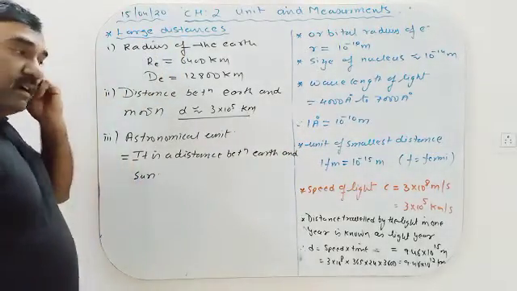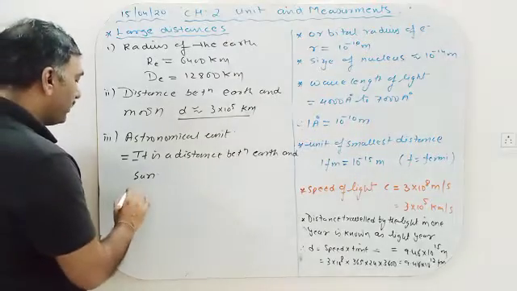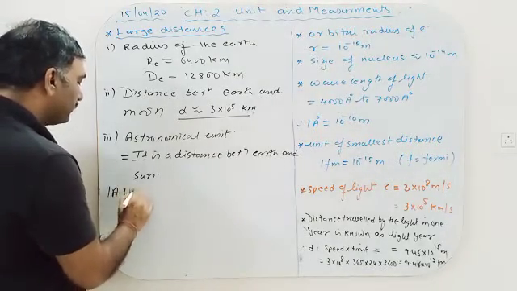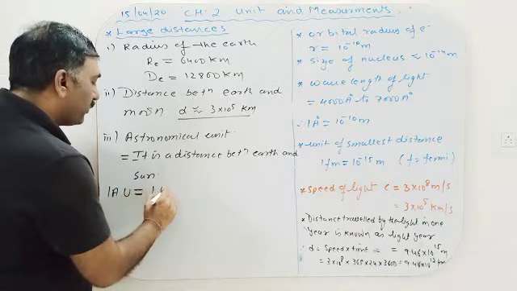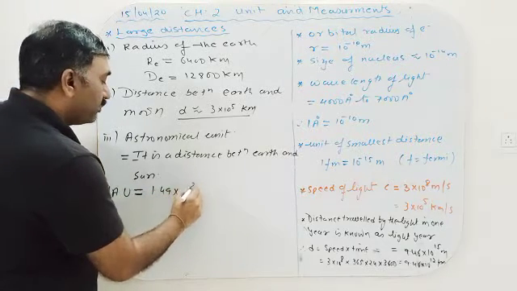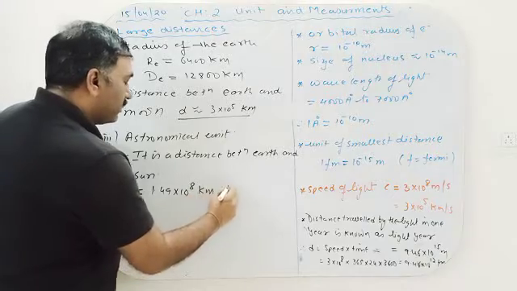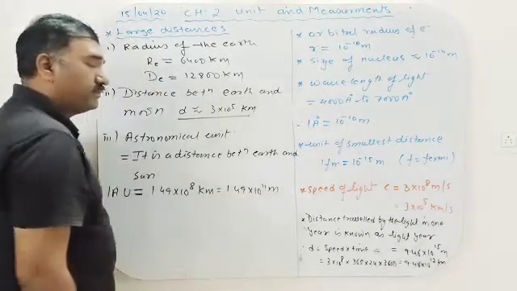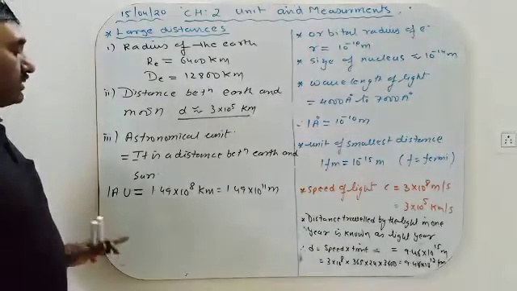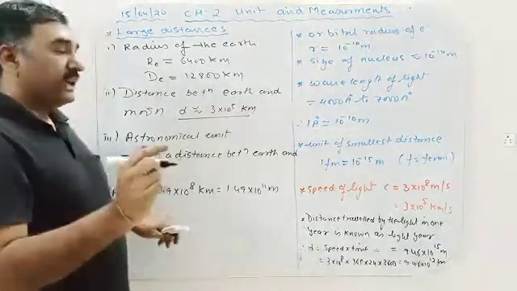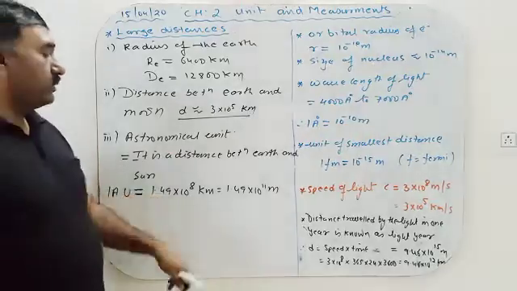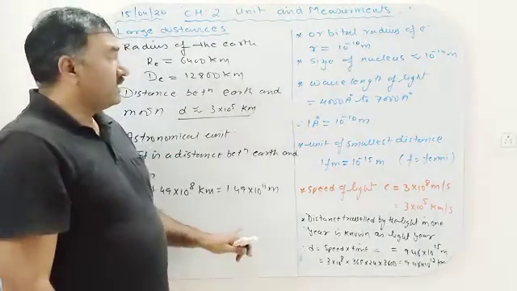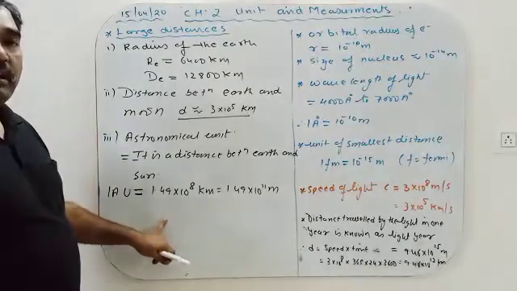Distance between earth and sun is known as astronomical unit, and one astronomical unit, AU, is equal to 1.49 into 10 raised to power 8 kilometer, or 1.49 into 10 raised to power 11 meter. This is known as astronomical unit.